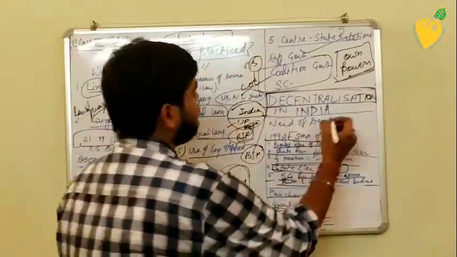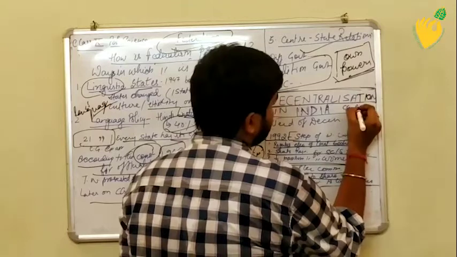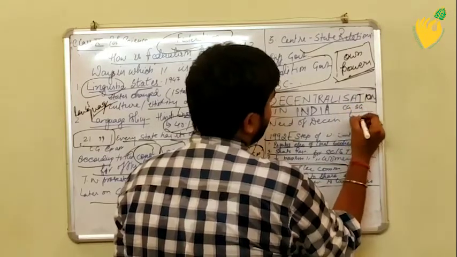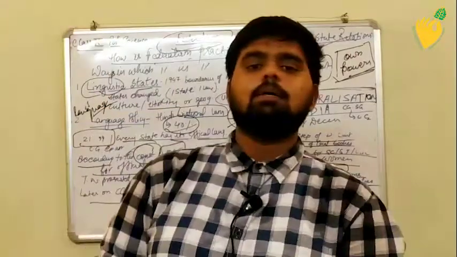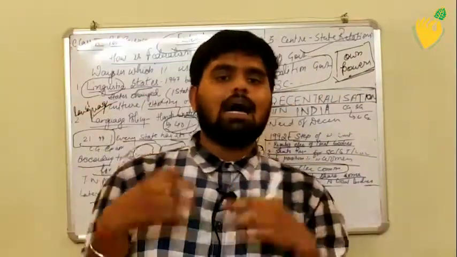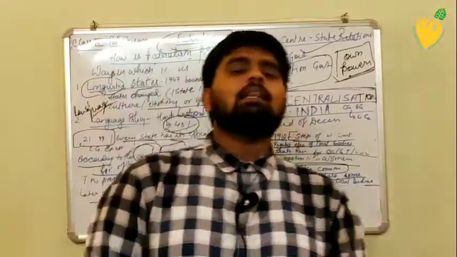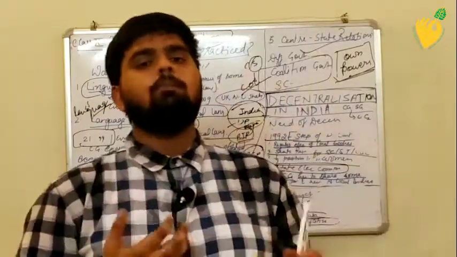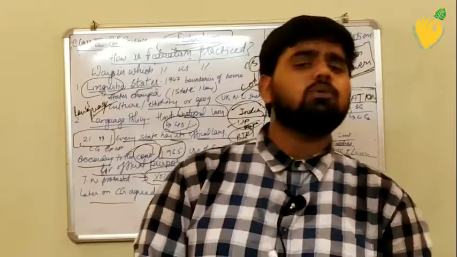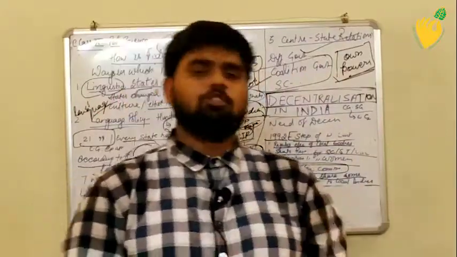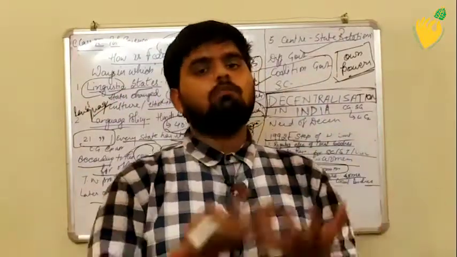So apart from central government and state government, local government is also there. Earlier, the concept of local government was not that developed. At that time, local bodies were made, but they didn't have much power, and they didn't even have resources in their hands to take decisions or overcome such problems.